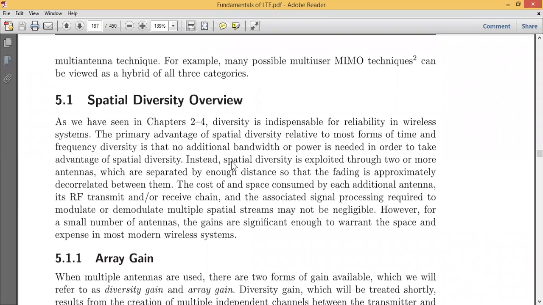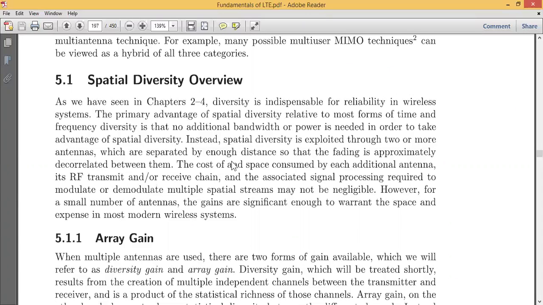So the first concept here is nothing but spatial diversity. The term spatial diversity is basically used in wireless communication, simply wireless cellular, meaning mobile communication. It can also be used in some kind of global positioning system, or simply a satellite communication. When it comes to communication, we basically use such kind of concepts.